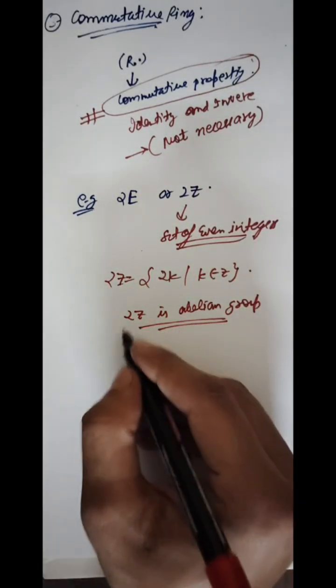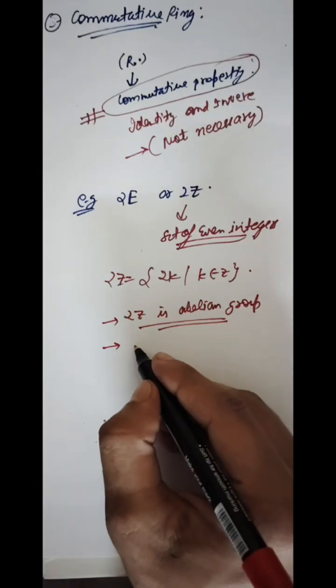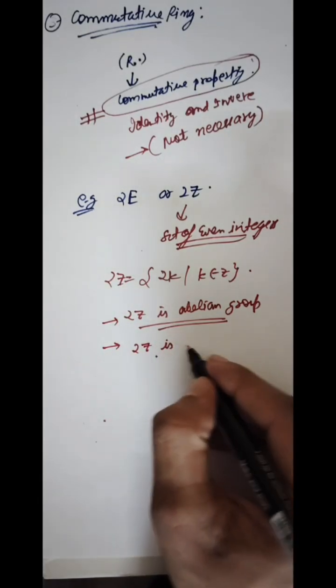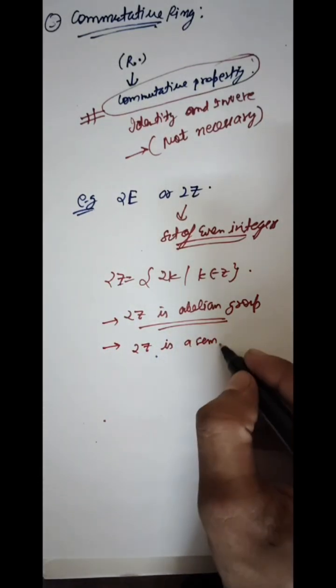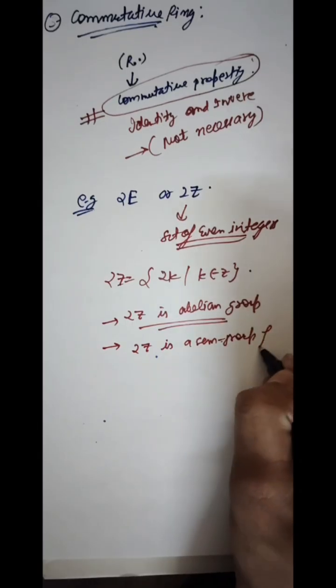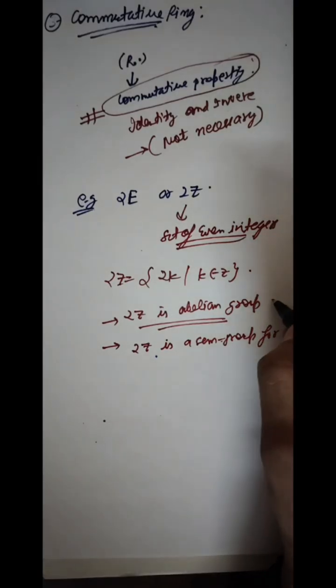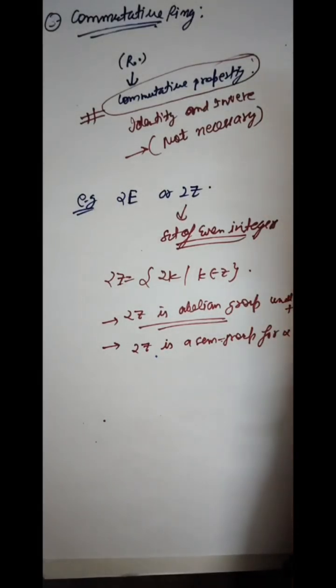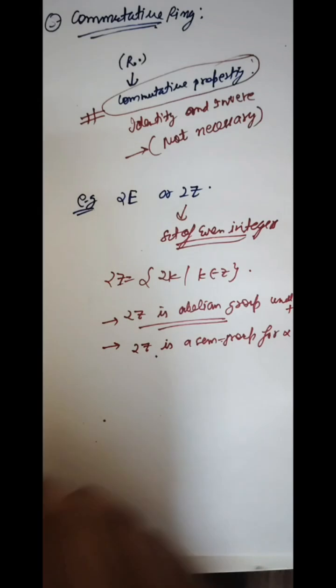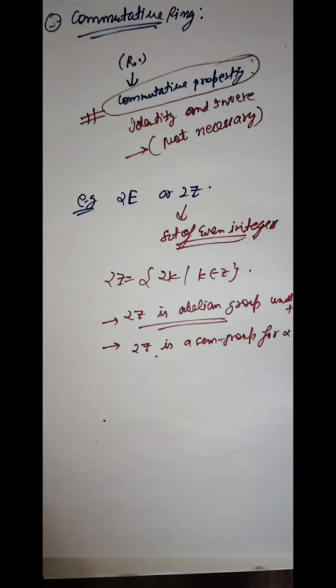No need to prove that from previous results. Also 2Z is a semigroup for your multiplication operation. This is for under addition. So the only remaining property we need to prove is commutative.